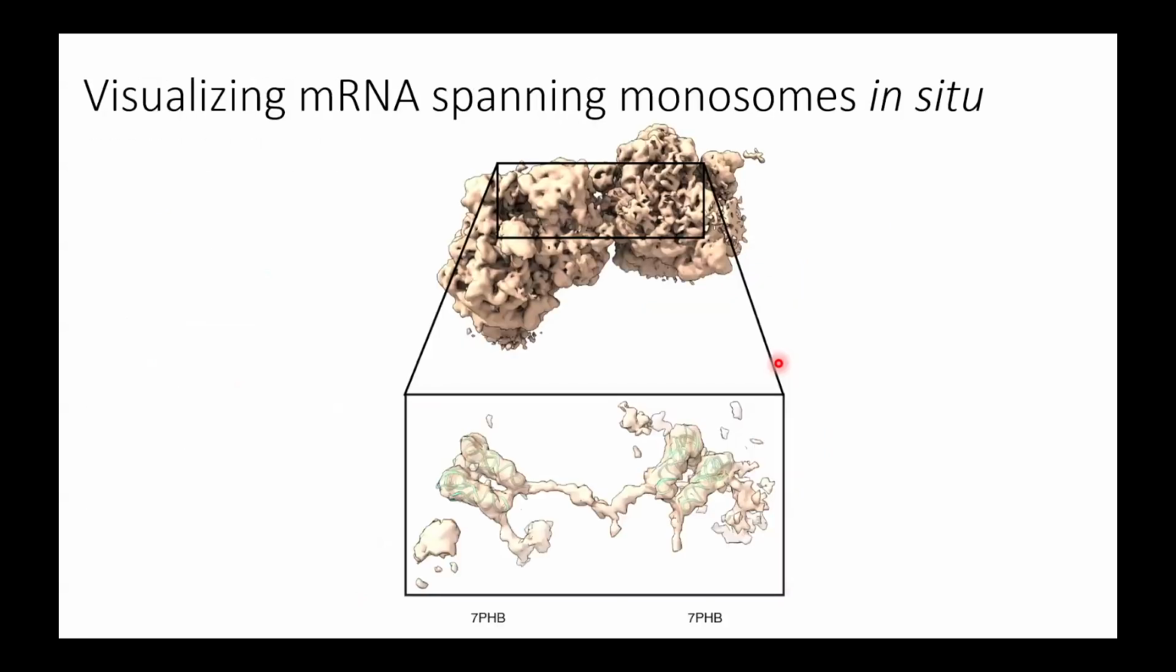We can go and dig in a little bit deeper. We take one of these volumes and now focus on the tRNA, on the peptidyl transferase centers. You can see these tRNAs bound in either the left or the right ribosome, and you can see bridging density between them, which we expect to be the mRNA that's linking the 5' and 3' ribosomes of this disome.